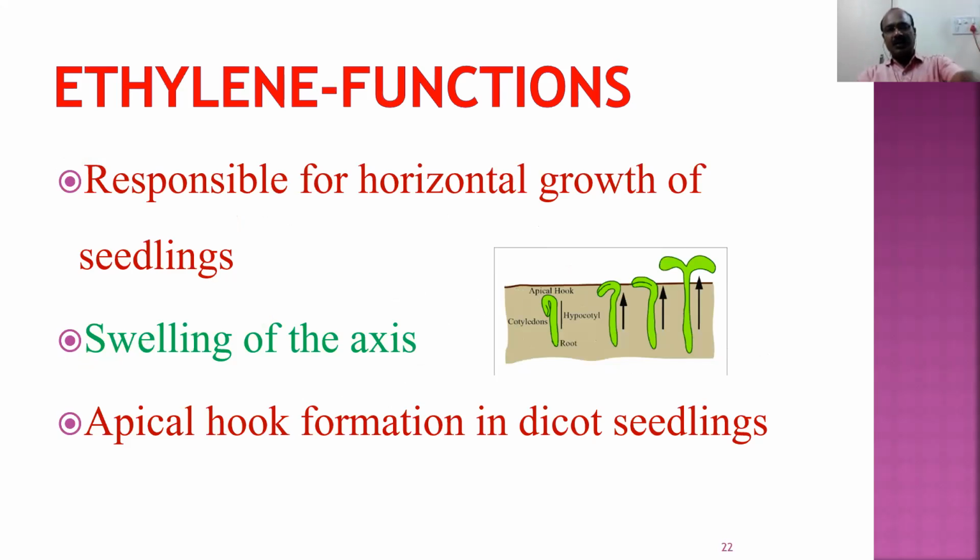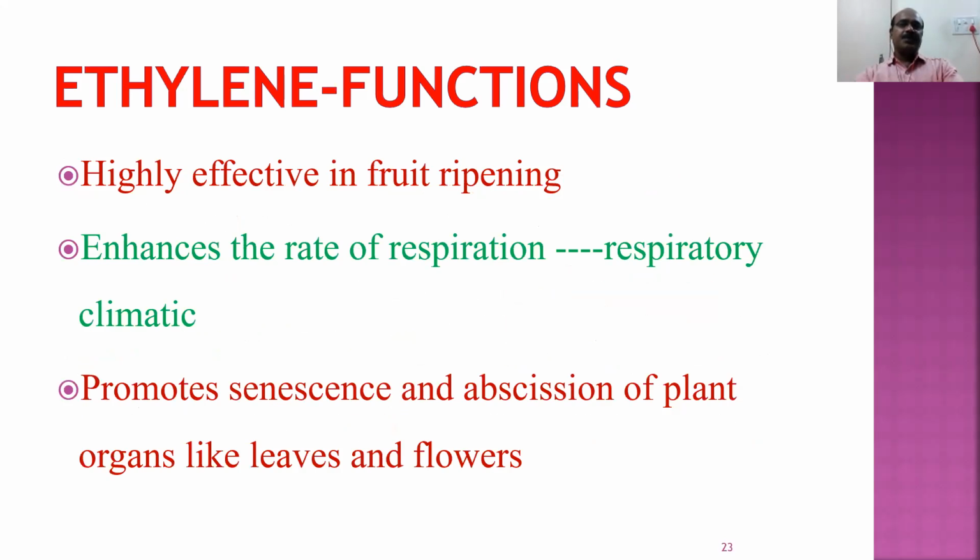So these are the three important functions. At young stage, they are responsible for the horizontal growth of the seedlings. They are responsible for the swelling of the axis. They are responsible for the apical hook formation. They play a very, very important role in fruit ripening. Without ethylene, fruits won't ripen. How do fruits ripen?